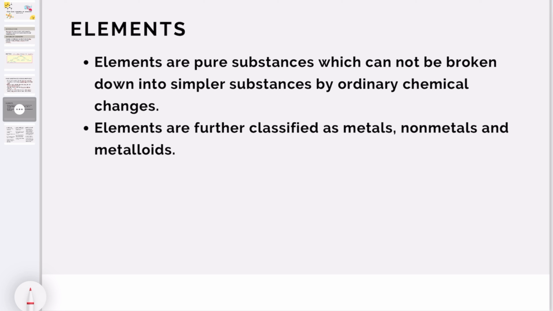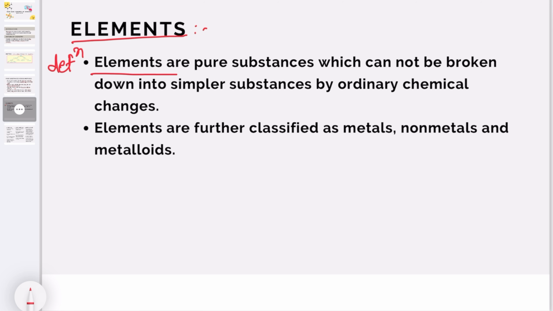Then next is element. What is meant by an element? Elements are pure substances which cannot be broken down into simpler substances by ordinary chemical reactions. Very, very important point. It is the definition of the term element.